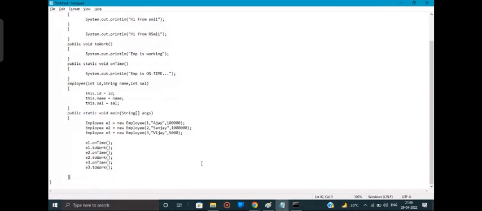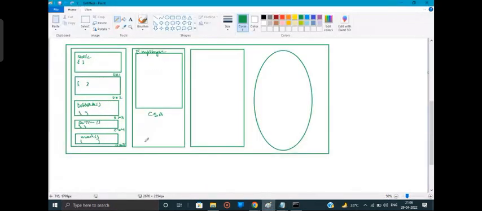And my main method is also a static method. So on time is a static method, right? So I'll write S over here. Now what are the static members that I have? The static multi-line initializer, the static method by the name onTime, and the main method. So these are the three static things that I have.